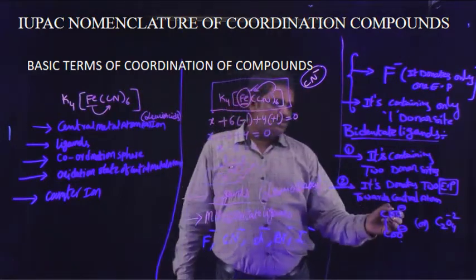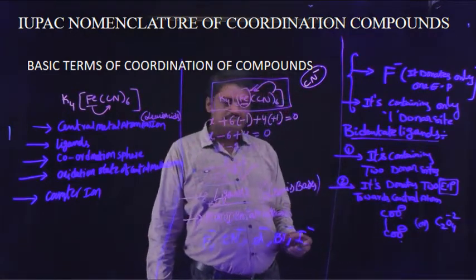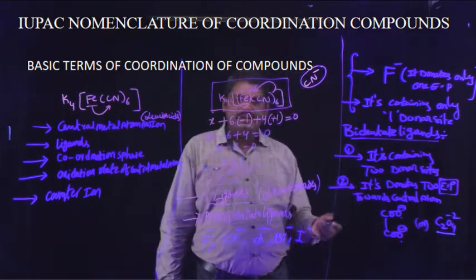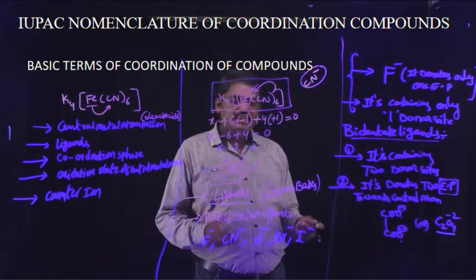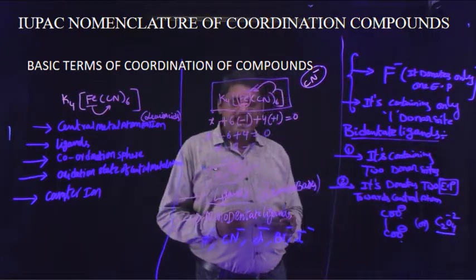And next, this ion has a donating capacity of 2 electron pairs.